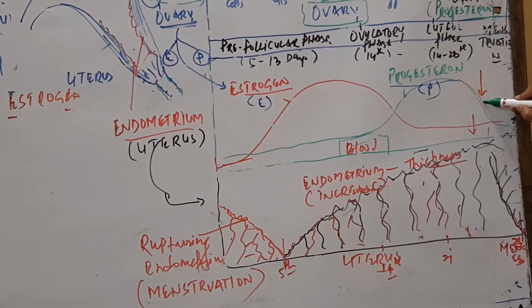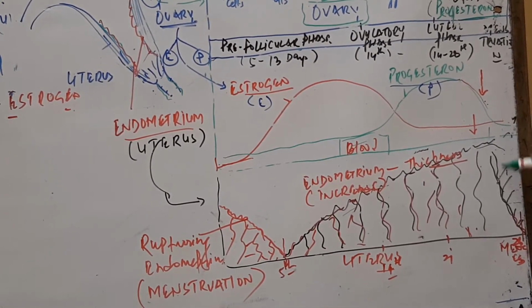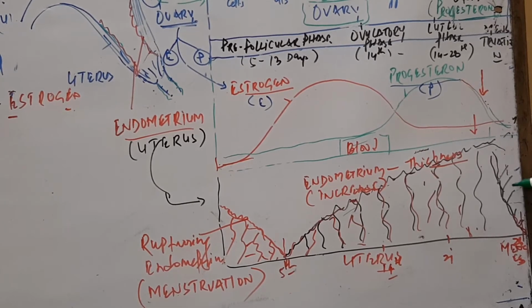The endometrium is stripped off and menstruation starts. The progesterone level decreases, and the endometrium, which contains blood vessels, is stripped. The rupturing of the blood vessels discharges blood, mucus fluid, other parts of the endometrium and the unfertilized egg. That is the menstruation process.